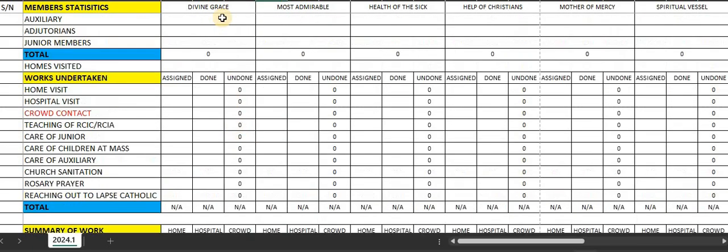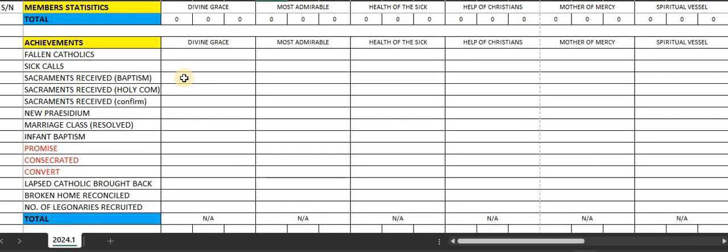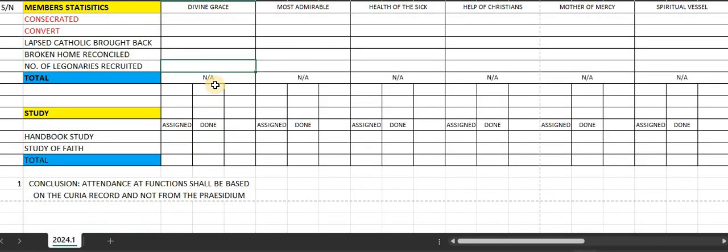For example, you have the Divine Grace report with you. You can just do that for Divine Grace, and you keep waiting for when you get the next presidium reports, and before you know it, it will be easy for you to get these figures. Now we talk of achievements. How many fallen Catholics were brought back, sick calls, sacraments received, baptism, Holy Communion, confirmation, new presidium formed, marriage cases resolved, infants baptized, promise taken, consecrated, converted, lapsed Catholics brought back, broken homes reconciled, number of legionaries recruited. Under Divine Grace, you can just fix it there.